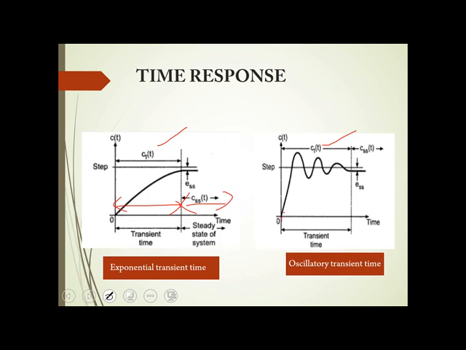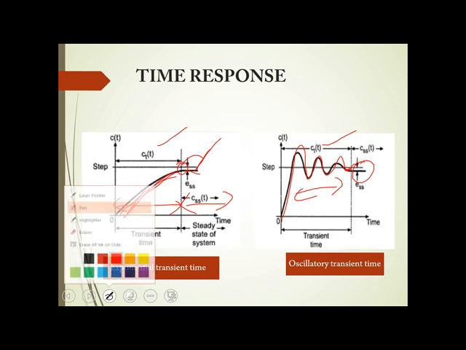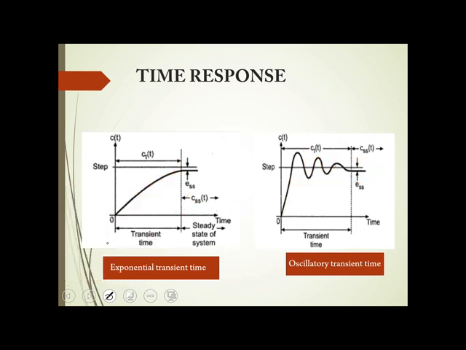So the transient response can gradually die out. That means once your steady state is reached, the transient vanishes. Almost this oscillatory thing is not here. Can you observe? Or this exponential increase is not there once you reach here. It is almost constant. That means when the system reaches steady state, your transient response vanishes.